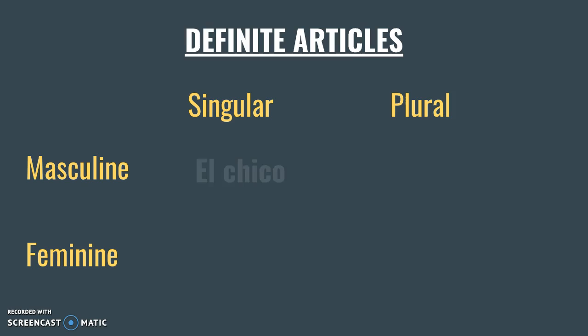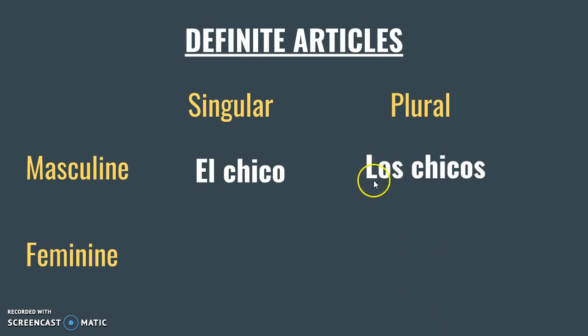Masculine singular. El chico. El is the definite article. Chico is the singular masculine noun. Plural. Los chicos. Los is the definite article. Chicos is the noun.